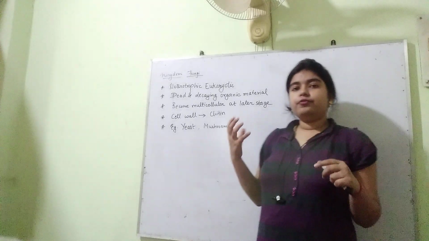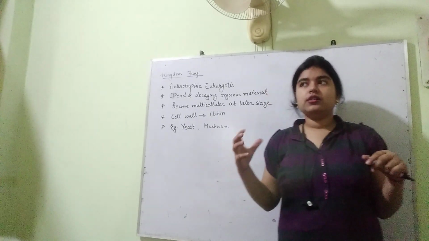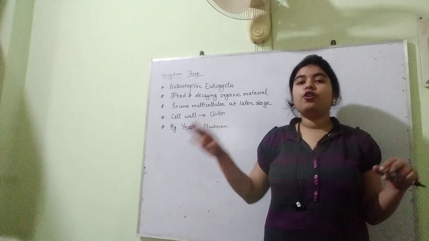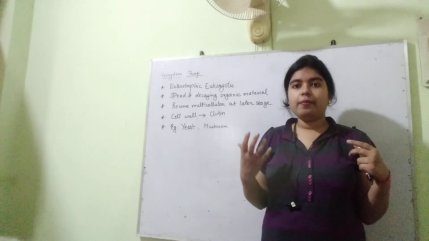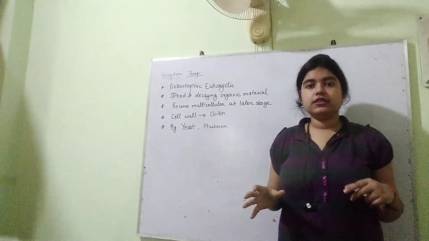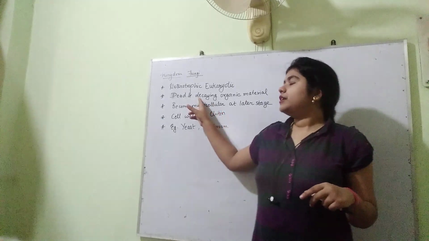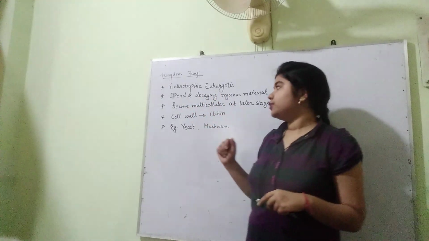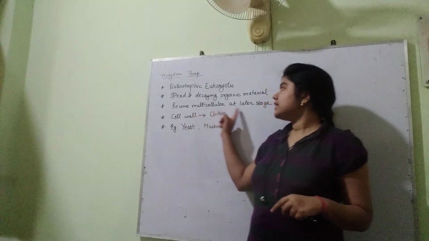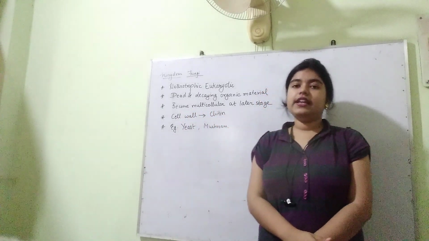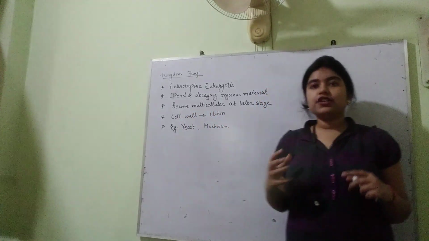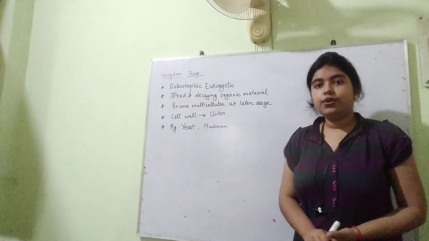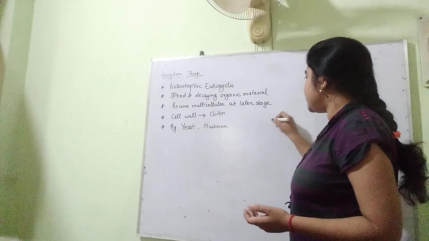So fungi actually grow on some decaying matter, matter which is kept for long, mostly in warm, humid, moist places. Those materials which are decaying act as a food for fungi. They become multicellular at later stages of their life. So they actually develop into a mycelium. Okay, so they actually become a mesh-like structure.